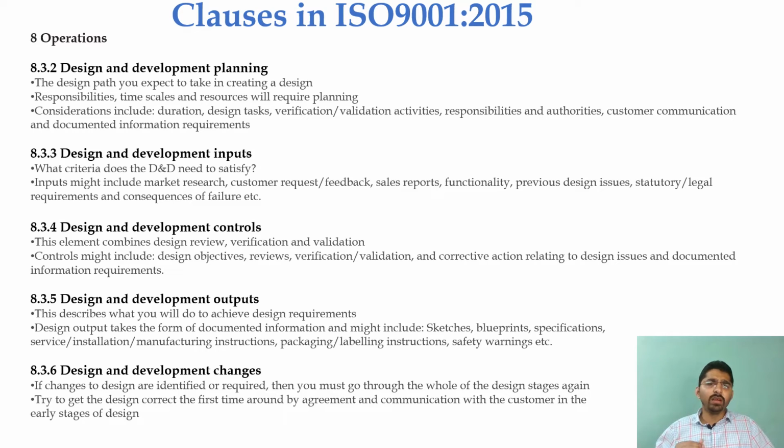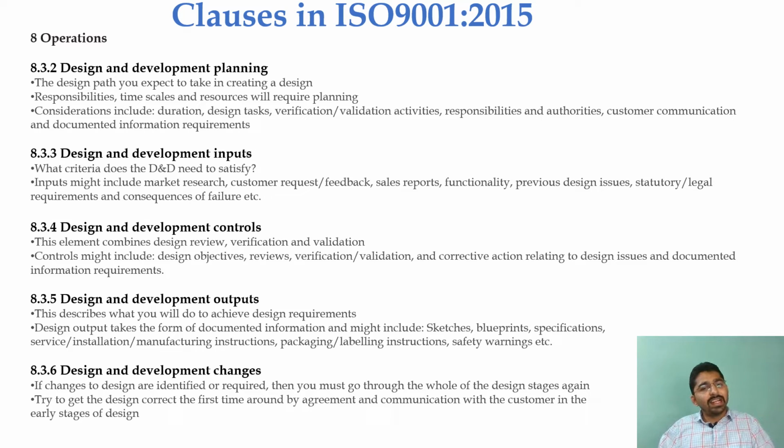Or if a set product in the market has already been delivered to a customer, and that product is giving a certain kind of issue, that issue is going to be conveyed via the customer to the manufacturer, right? So based on those inputs, we are going to make changes in our design and development of the particular product, in terms of the revision number from A to B or B to C. So these are what we call the design and development inputs.